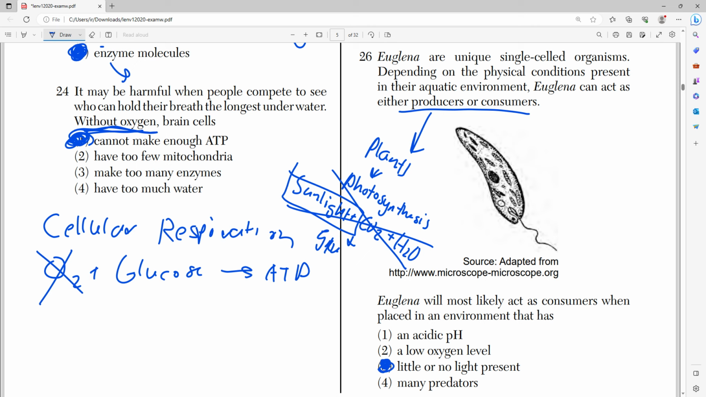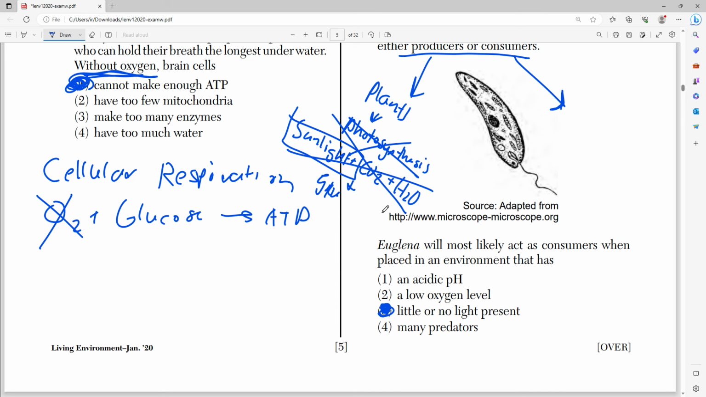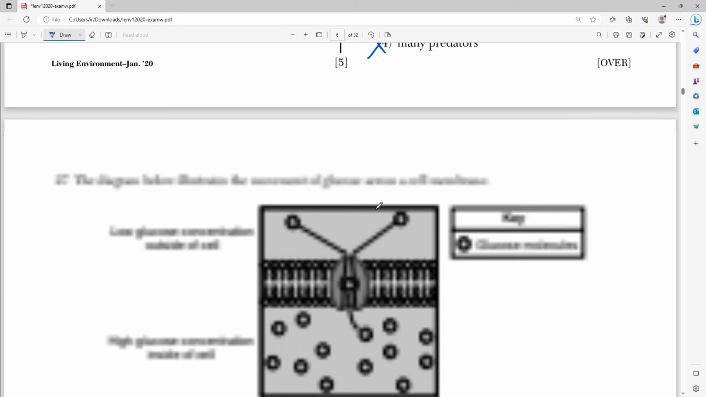So when there's little or no light present and you cannot undergo photosynthesis, they turn into a consumer. They begin consuming other organisms for that energy that they can't get from photosynthesis. Acidic pH pretty much won't change anything other than killing it. A low oxygen level and a high amount of sunlight would prompt it to change from a consumer to a producer. And many predators really doesn't change anything. It's little to no light present.